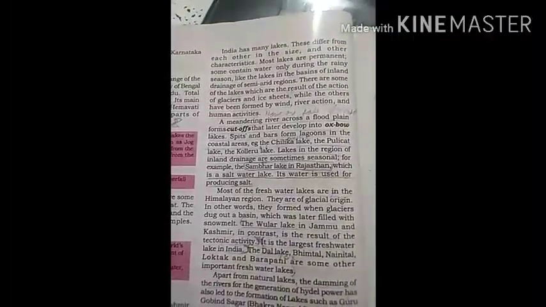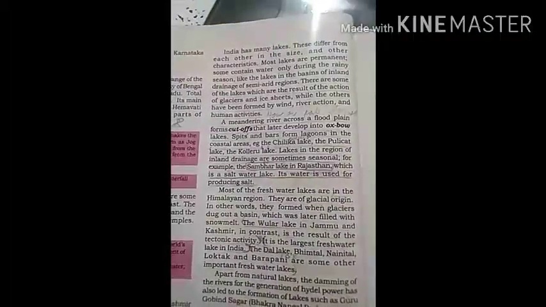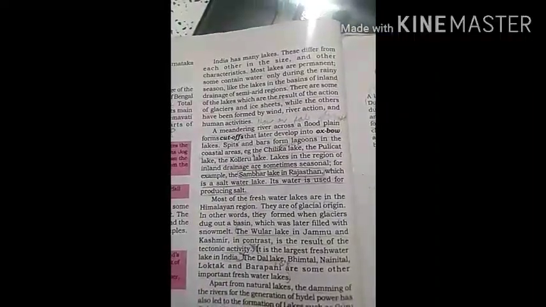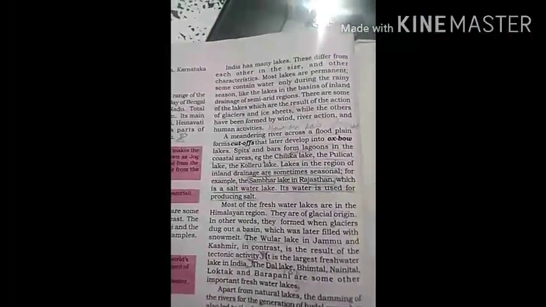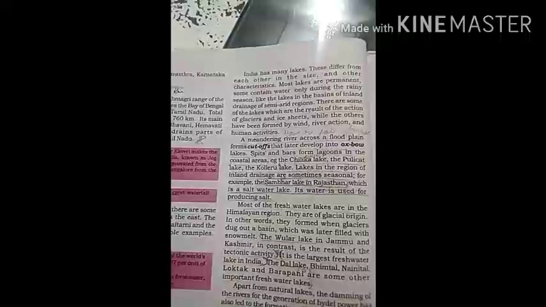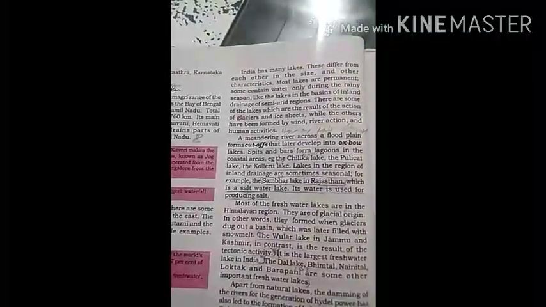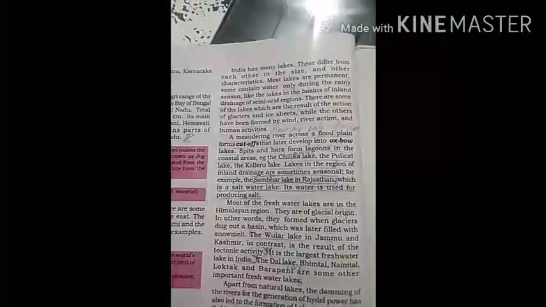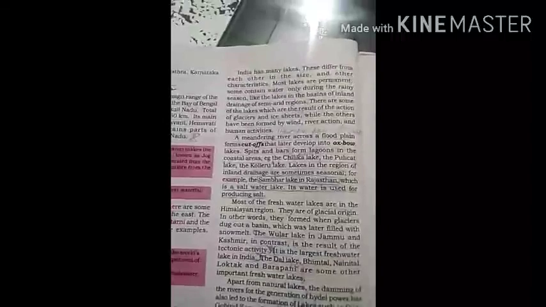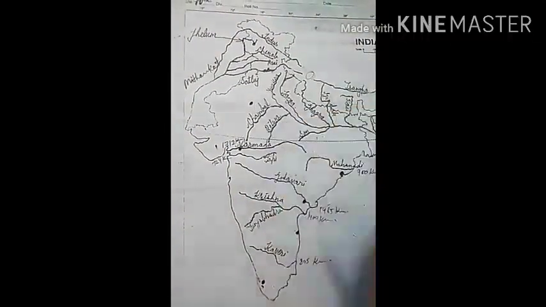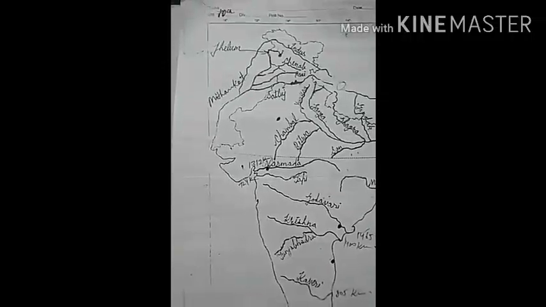So these are permanent lakes, and some contain water only during the rainy season, like lakes in the basins of inland drainage of semi-arid regions. What is inland drainage? A drainage system in which rivers empty water into an inland sea or lake is known as inland drainage. Like here you can see, in Rajasthan it is Sambhar Lake. It is inland drainage.